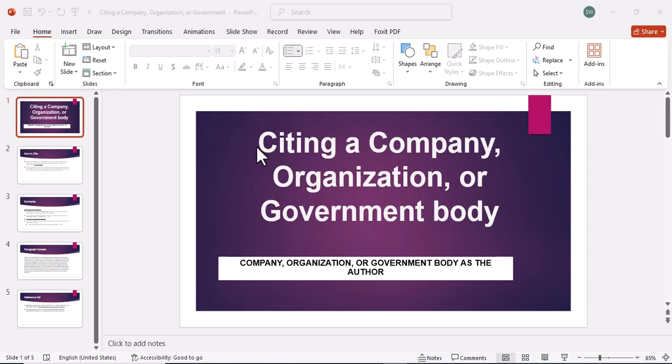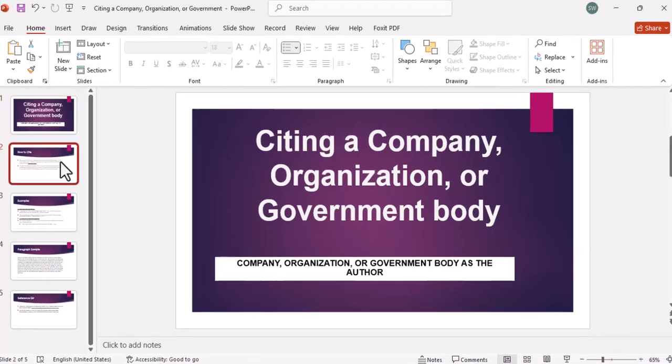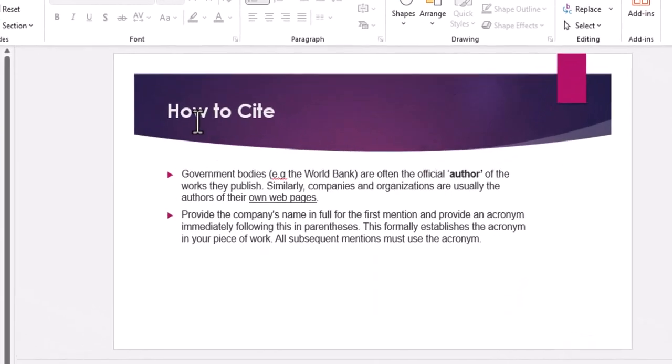So today let us look at how to cite a company, an organization, or a government body. So we shall be looking at if we have a company, an organization, or a government body that has published maybe in its own website, how do we cite such a source? How do we cite such information? So let us look at how to cite.